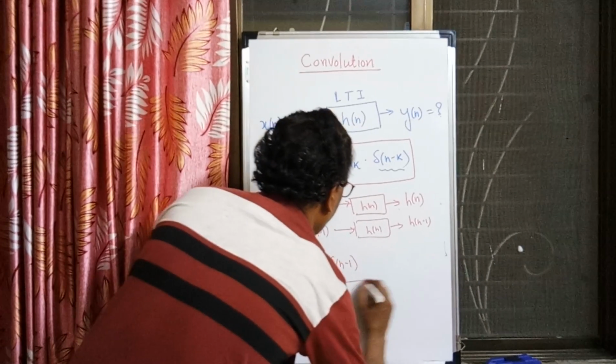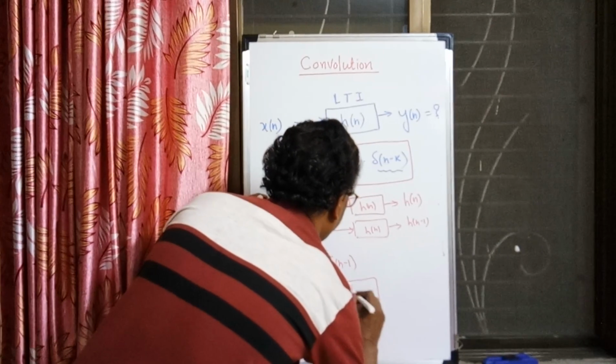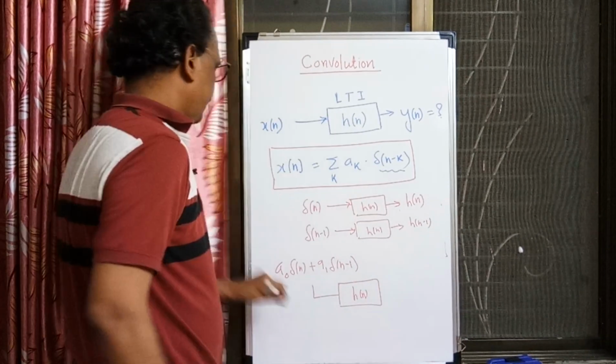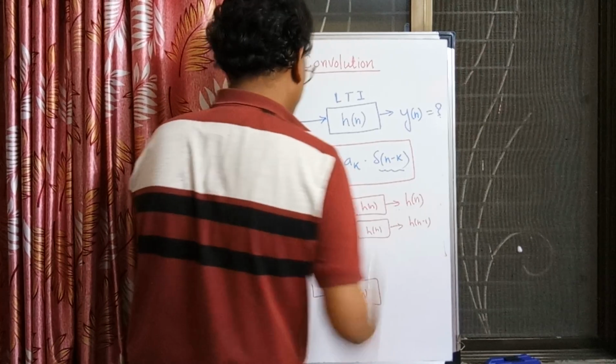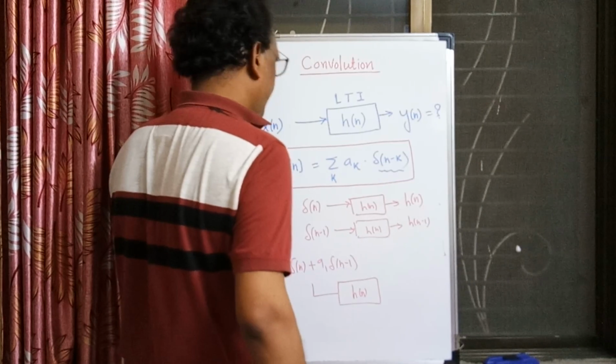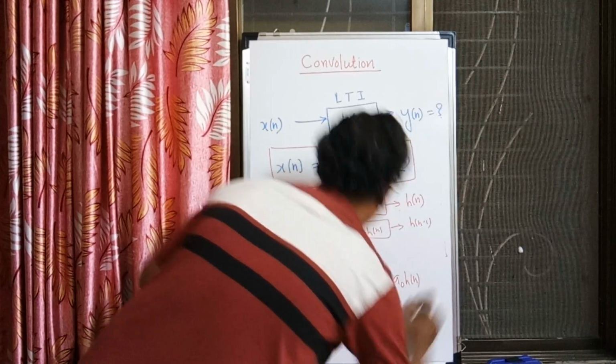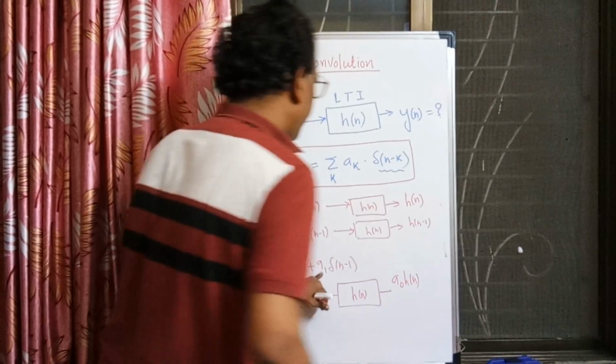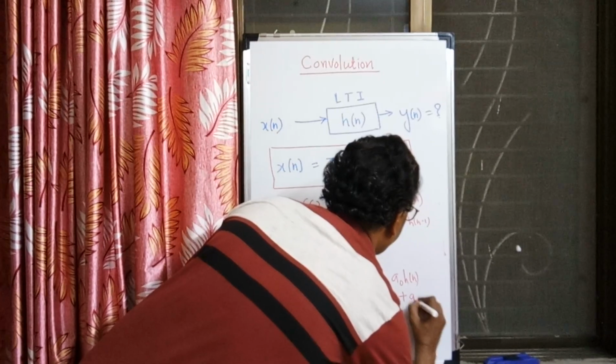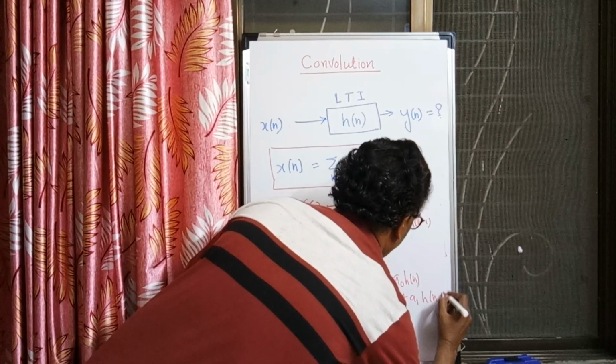Since the system is linear, the response for del n is h of n, scaled by A0, so A0 times h of n for the first input, and for the second input A1 times h of n minus 1.